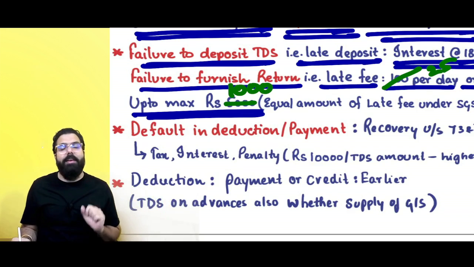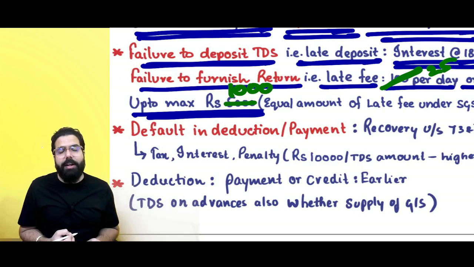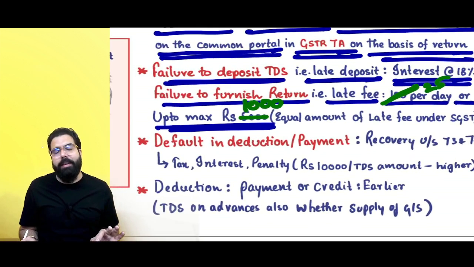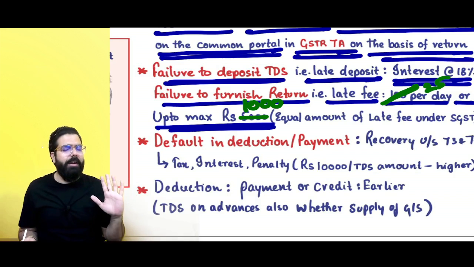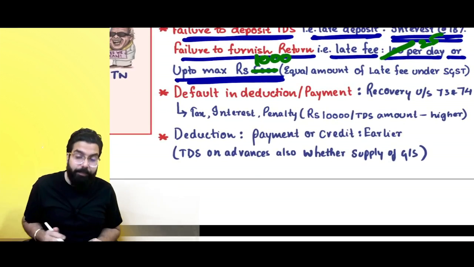Please make this change in your chart book, whichever chart book you have, that the late fee now for the TDS deductor, which is the GSTR 7 late fee, is now rupees 25 per day up to a maximum of rupees 1,000, and rupees 25 under the SGST Act also up to a maximum of 1,000. Done, sir.